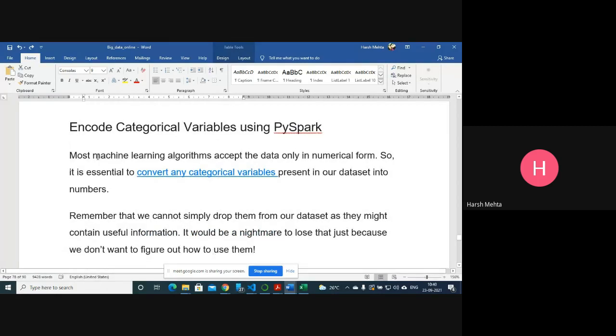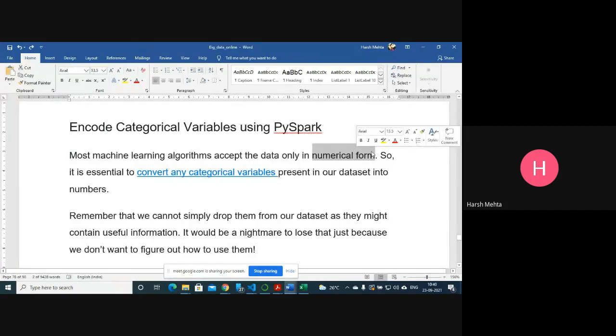Now, next stage is encode. Most machine algorithms accept data only in numeric form. Now you see, this one is important. Most of the machine learning algorithms accept data in numeric form. Even if you supply a text file, it converts into numeric form. Okay, and then it will perform some of the operations.